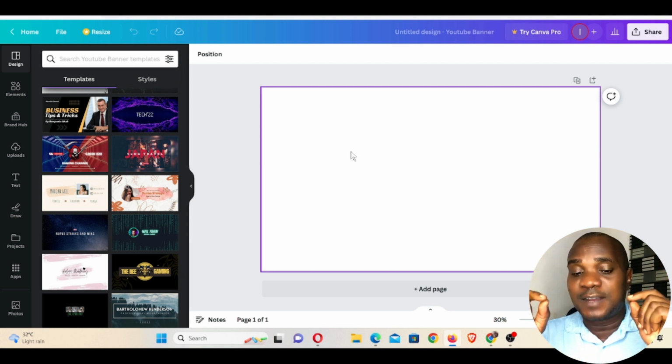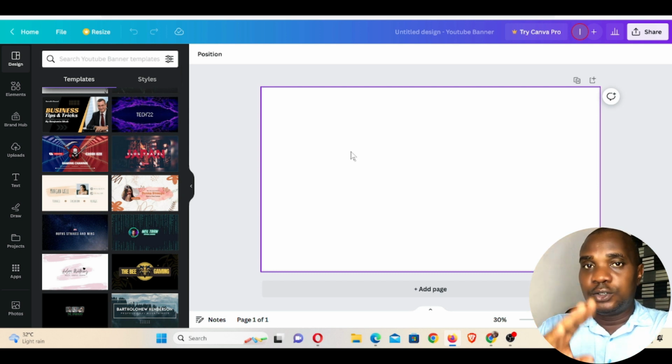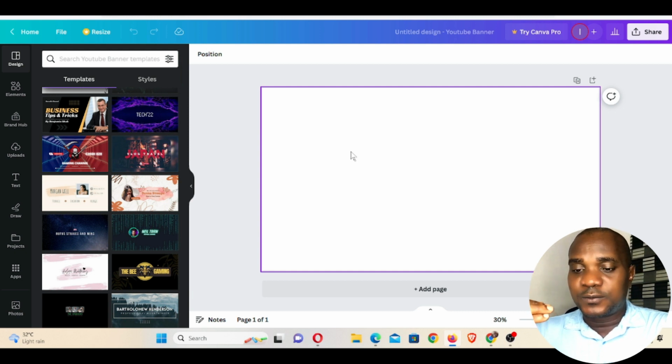But there's one particular thing you have to bear in mind. If you want to create a YouTube banner, you have to understand that a YouTube banner has three different views. One, TV view. Two, laptop or desktop view, which is computer view. And three is phone view. So when you're creating a YouTube banner, you have to put all these three views into consideration. If somebody accesses that YouTube channel from a phone, how is the person going to see that banner?